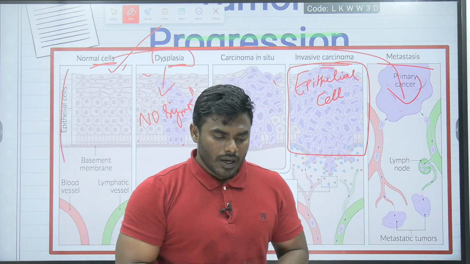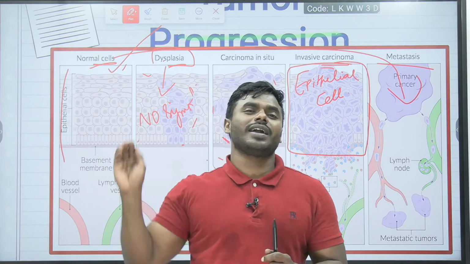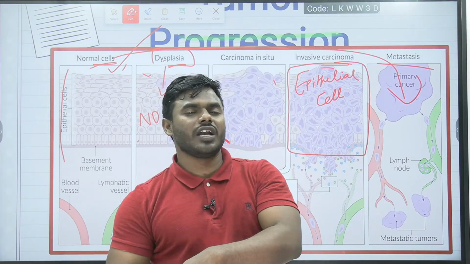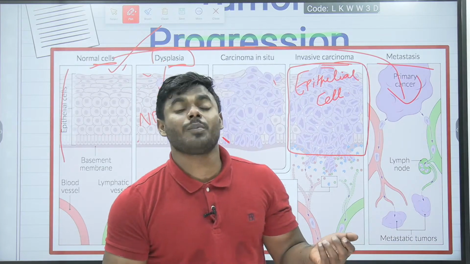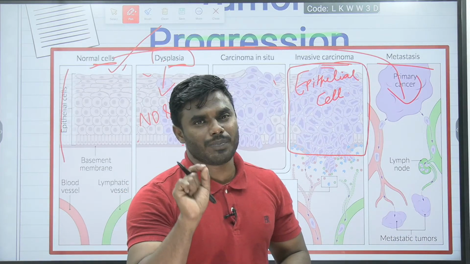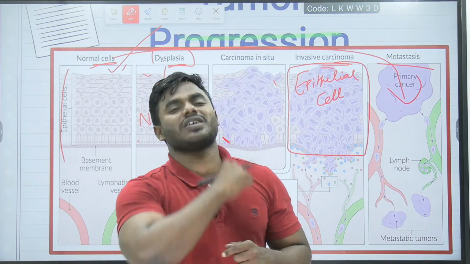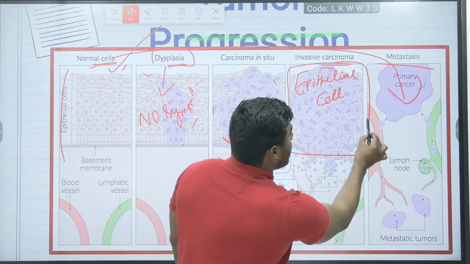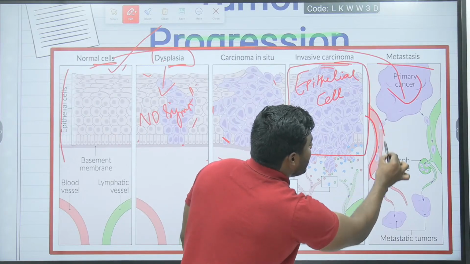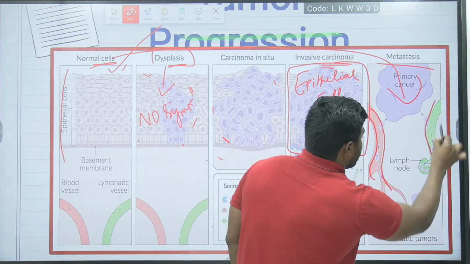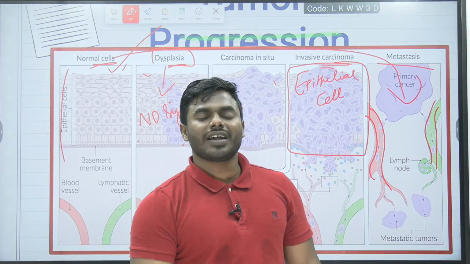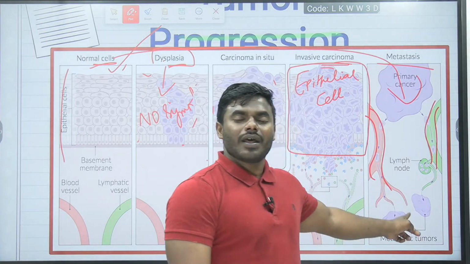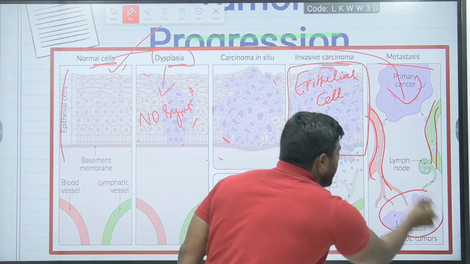But how? Do you think the cancer cell can directly jump from the epithelial cell into the liver cell? That is not possible. So what's the mechanism? The mechanism is very simple. They will use blood vessels. Correct? Every student, please look into the picture very carefully. They are using either lymph vessels or blood vessels. They can use the lymphatic vessels, they can use the blood vessels, and they can move to newer areas.